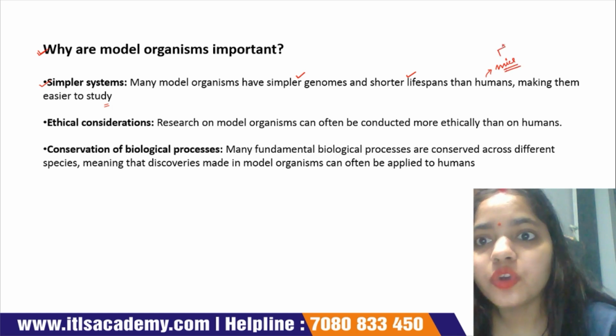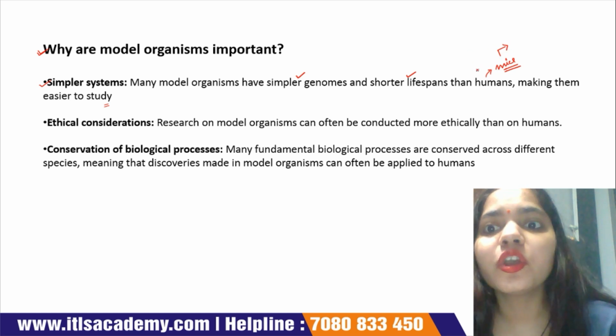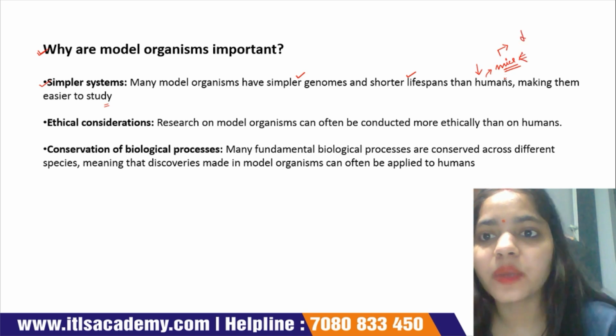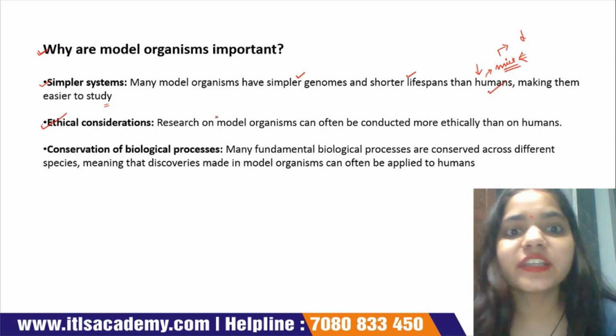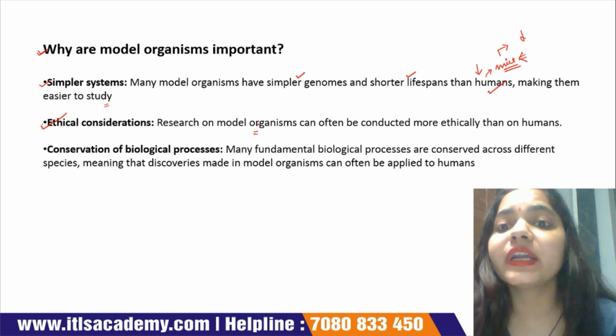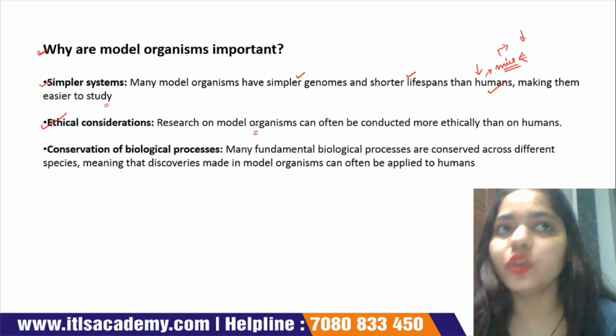The genome of mice is simpler than that of humans, and the lifespan of mice is also short compared to humans. Next, ethical consideration: research on model organisms can often be conducted more ethically than on humans.